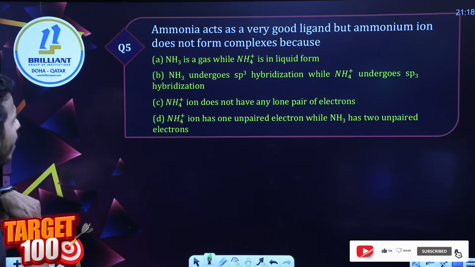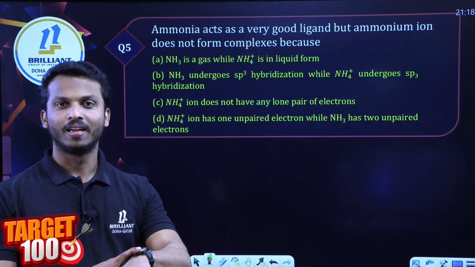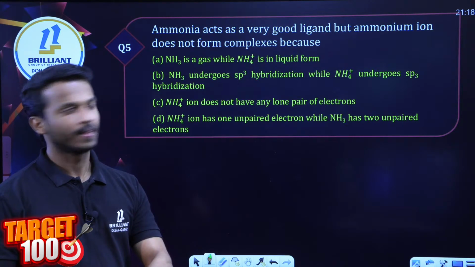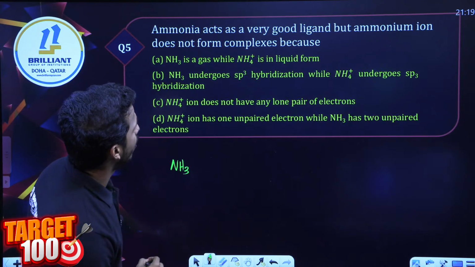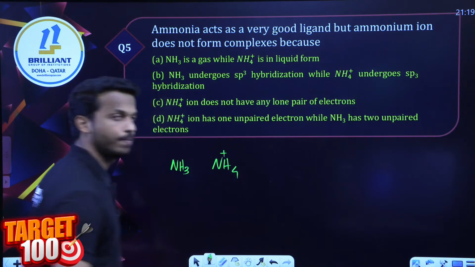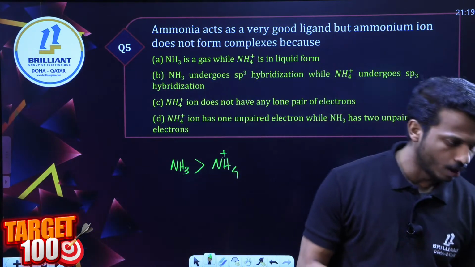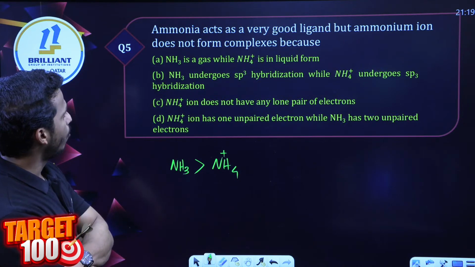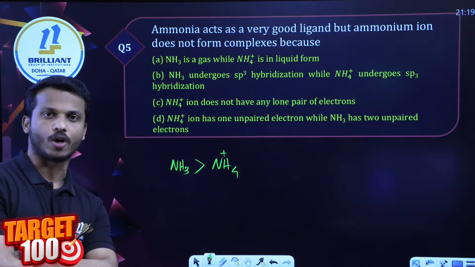Question number 5 for you. I'm waiting for 5 seconds. Give the answers and read the question carefully. Ammonia acts as a very good ligand, what about the ammonium ion? What is the ammonium ion? NH4 plus. Why is ammonia the best ligand whereas ammonium is weak? Tell me, dear all. Ammonia acts as a very good ligand, but the ammonium ion does not form complexes because.